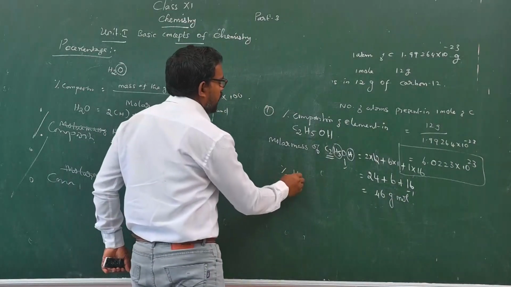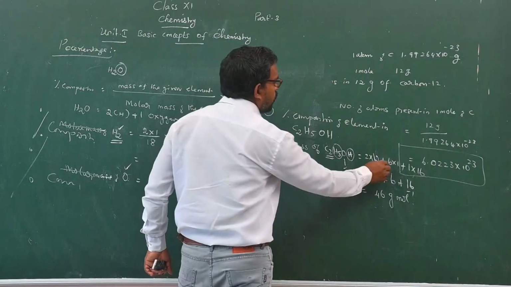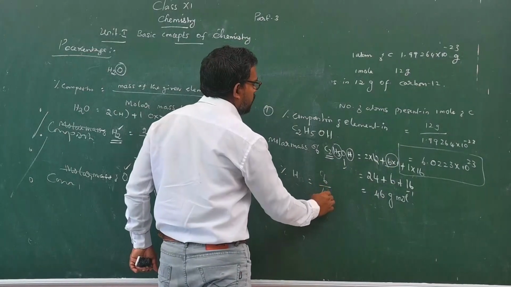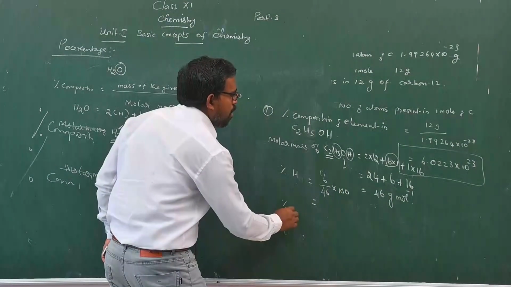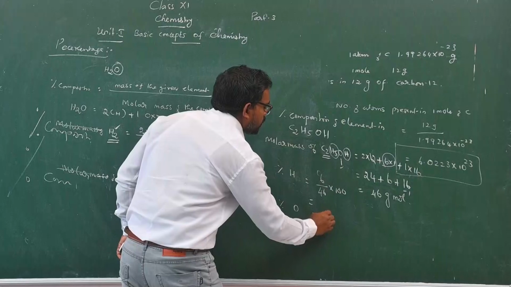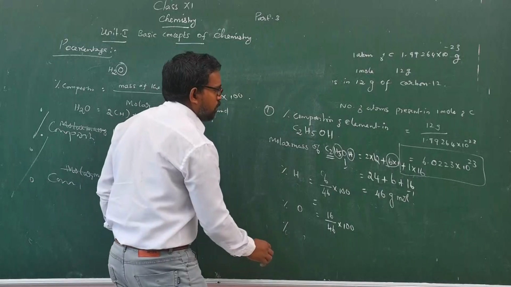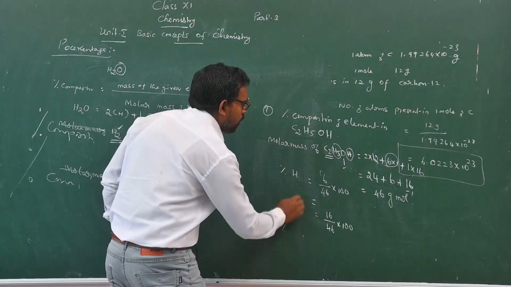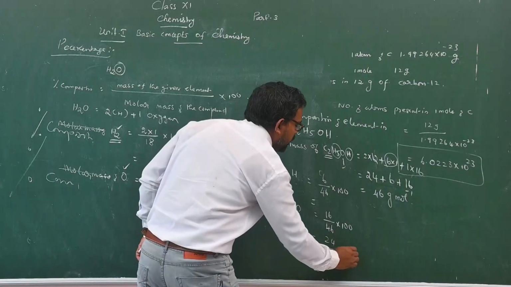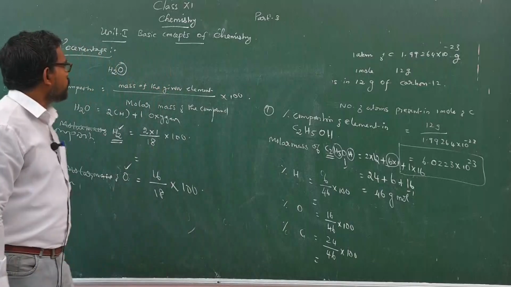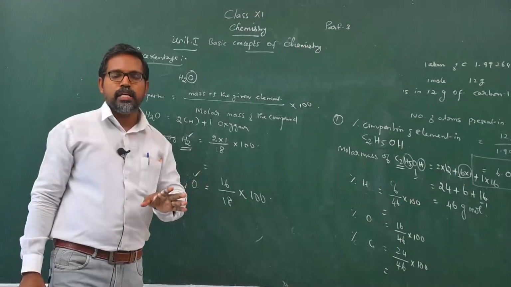So, percentage of hydrogen. How many hydrogen atoms are present? Totally 6 hydrogen, 6 by 46 into 100. Percentage of oxygen, 16 divided by 46 into 100. Percentage of carbon, 24 divided by 46 into 100. So, this is the way to find out the percentage composition of elements present in the compound.